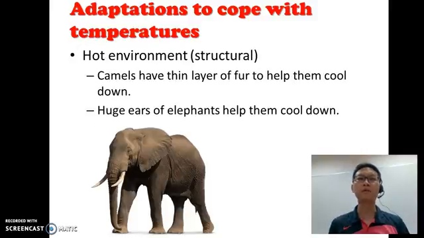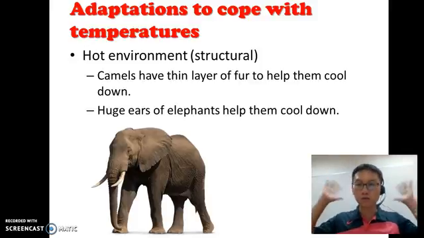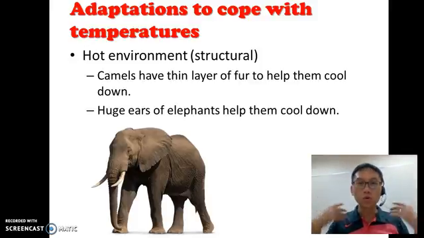Now, hot environments. Camels have a very thin layer of fur to help keep them cool. Same like us, we wear thin clothes in a very hot place. Elephants have very huge ears that they flap to help cool them down.